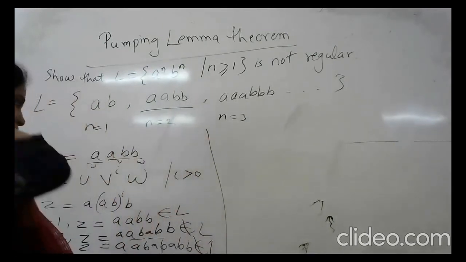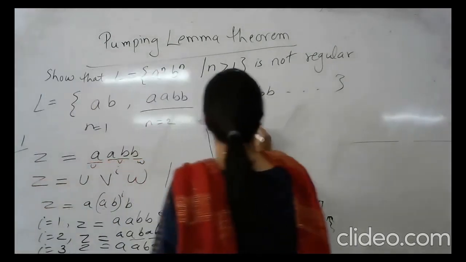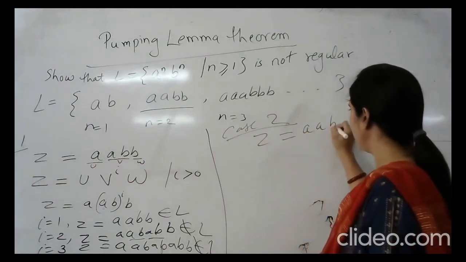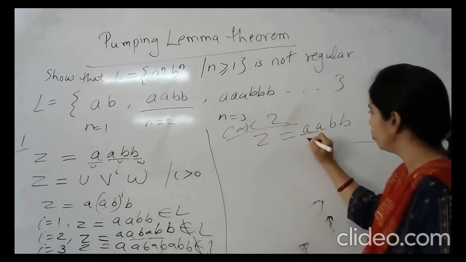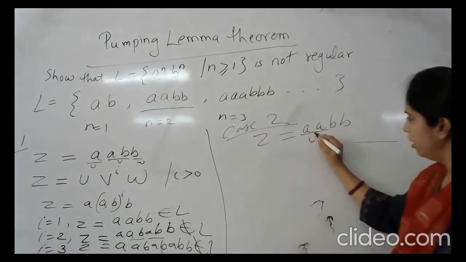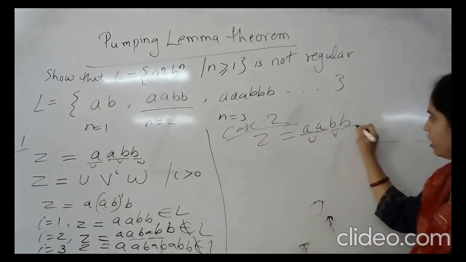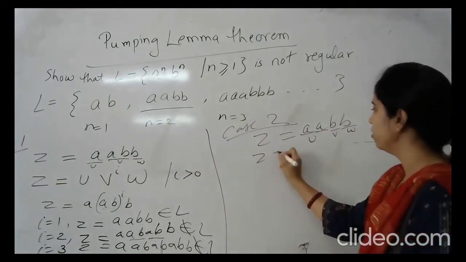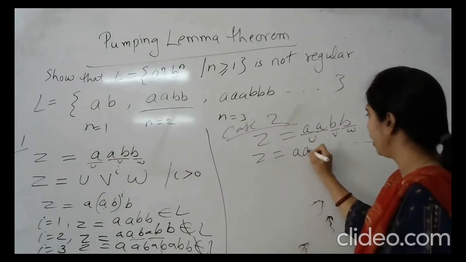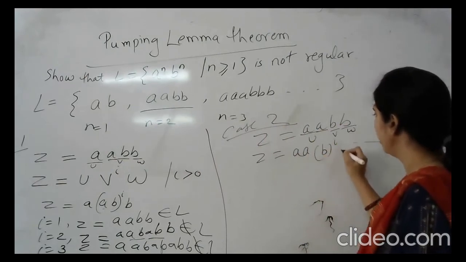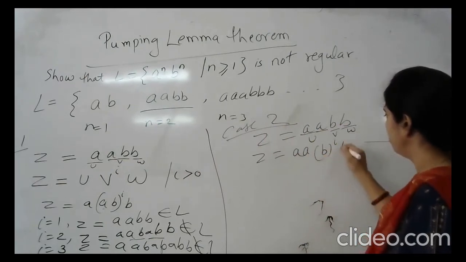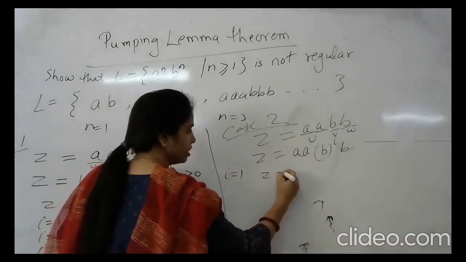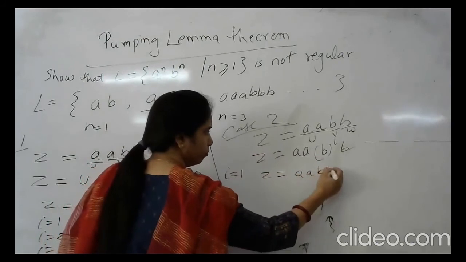Similarly, take case 2. Z is equal to aabb, where u is double a, v is single b, and w is single b. So z becomes a a b to the power i, b. Now for i equal to 1, z is aabb.